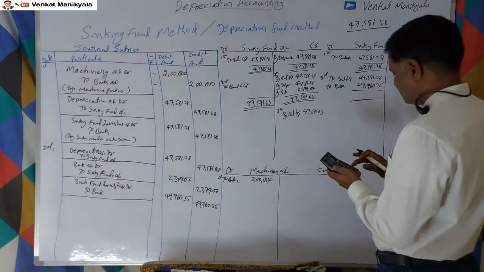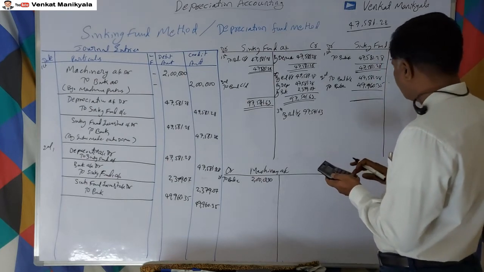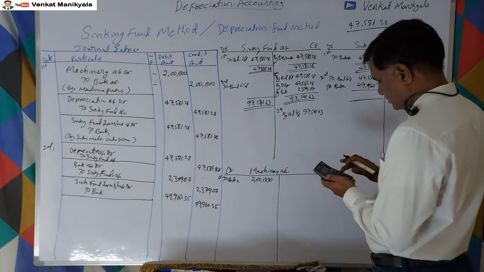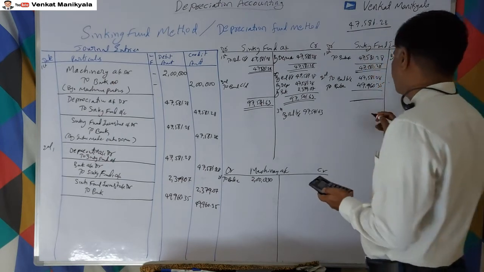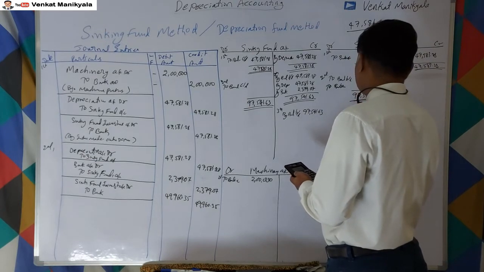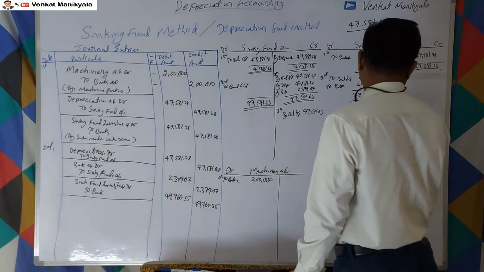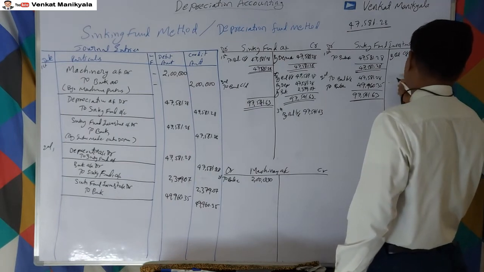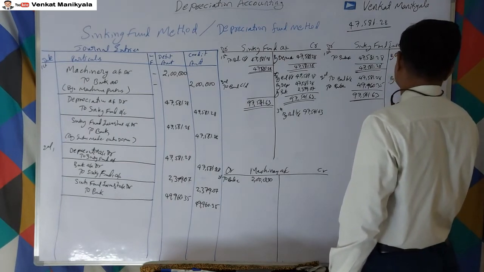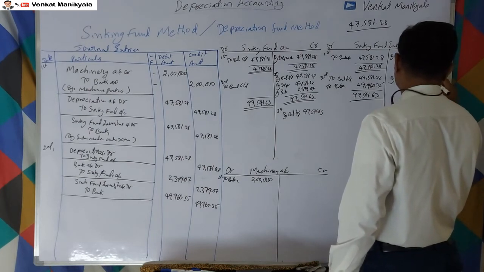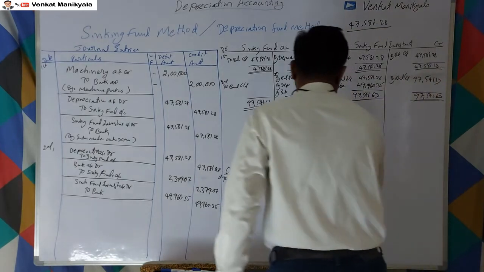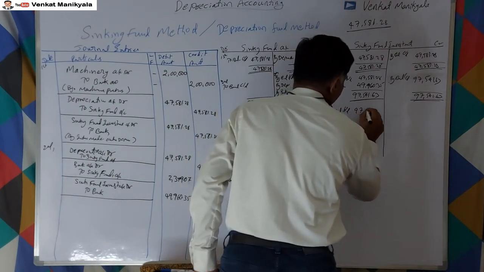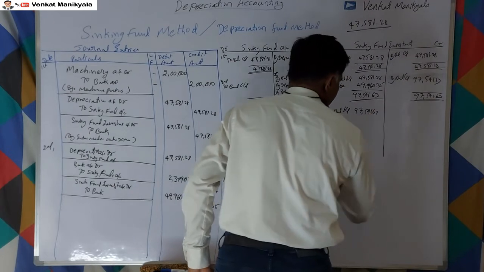See here, 47,581.28 plus 49,960.35 gives the same amount, right? 97,541.63. 97,541.63 by balance carried down to the third year, balance brought down 97,541.63, right?